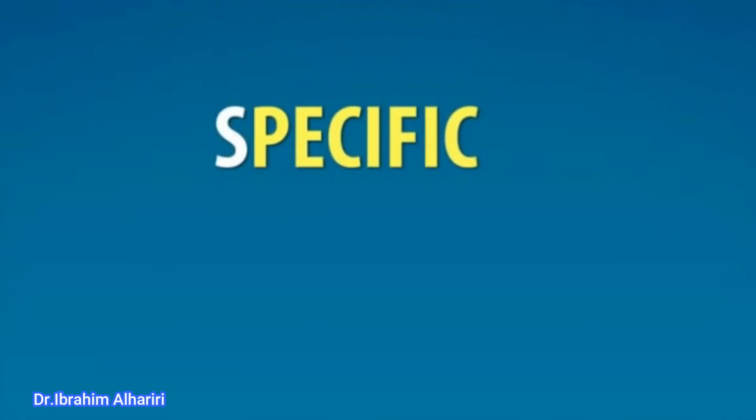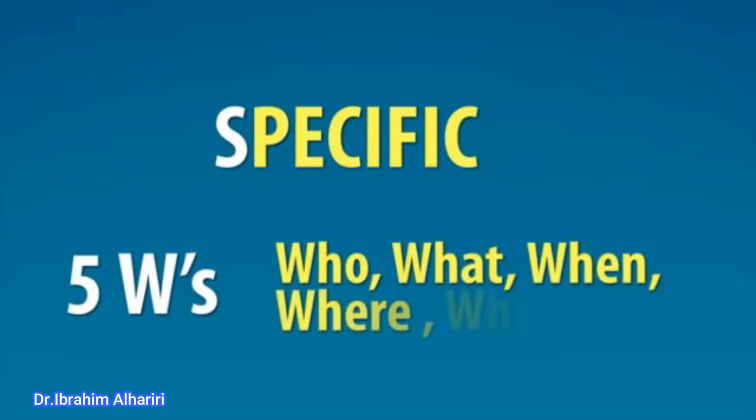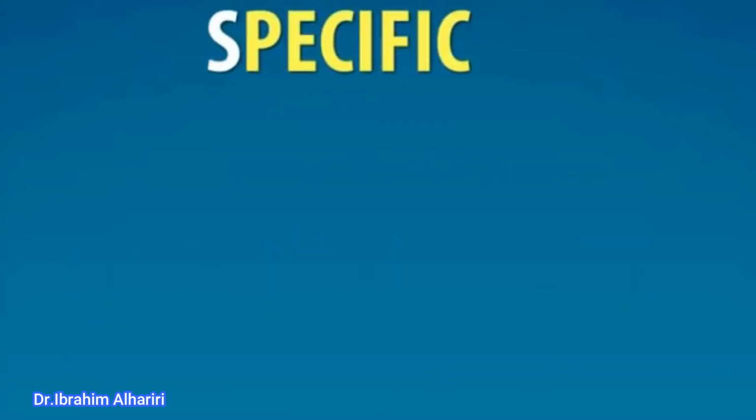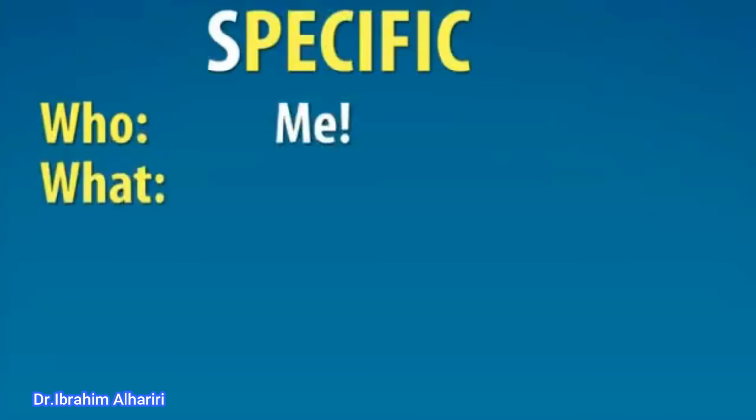So the first thing to use here is the S, or specific. Now for specific, we use the 5 W's. That is who, what, when, where, and why. And that allows us to really break down the goal into its core component parts. So let's get started with that. The first one is who. Well, in this case, it's me. I want to be rich. So that's that.